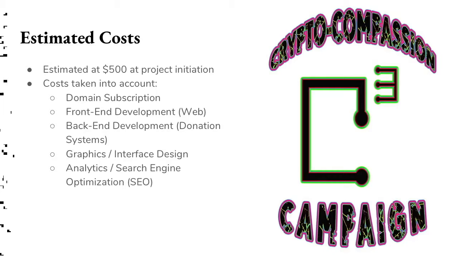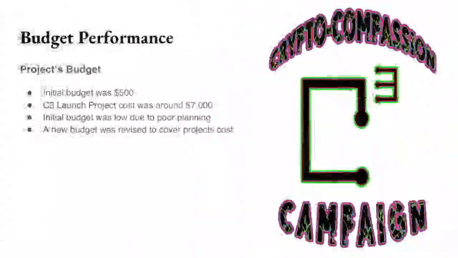Regarding the current goal that we had set for the project budget, we actually went over the budget. We were trying to stay in the desired budget, but we went over.